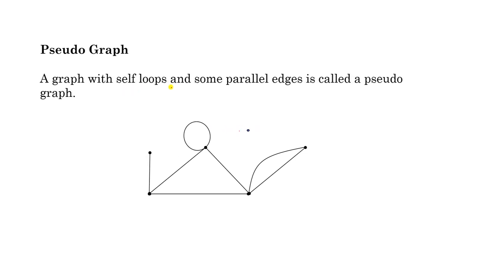Pseudograph. A graph with self loop and some parallel edges is called a pseudograph. Look at this. This is a self loop and these are parallel edges. That's why this is the example of a pseudograph. You can have your own examples of these graphs.